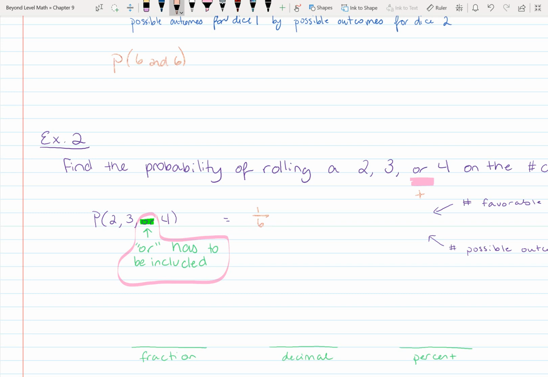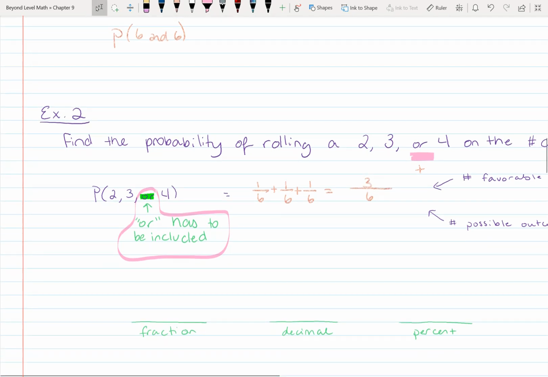Probability of rolling a 3 on a number cube, well, that's 1 side out of 6 sides. Probability of rolling a 4, 1 side out of 6 sides. And because it says "or," that means we're going to add our fractions. Now, because we have common denominators, we're fine to keep our denominator, but our numerator is 1 plus 1 plus 1 is 3.